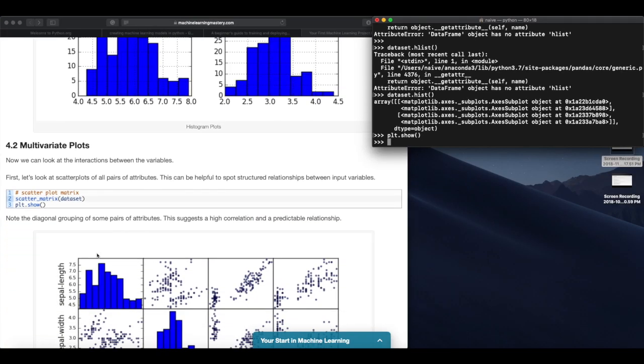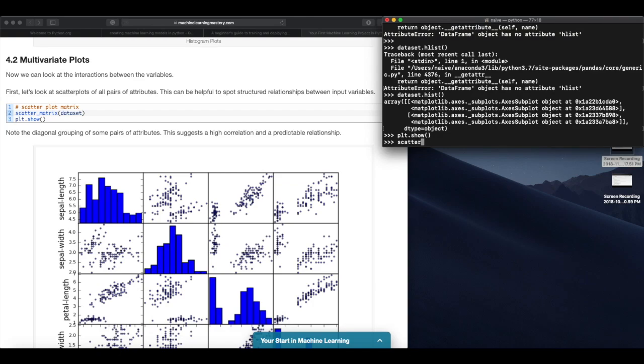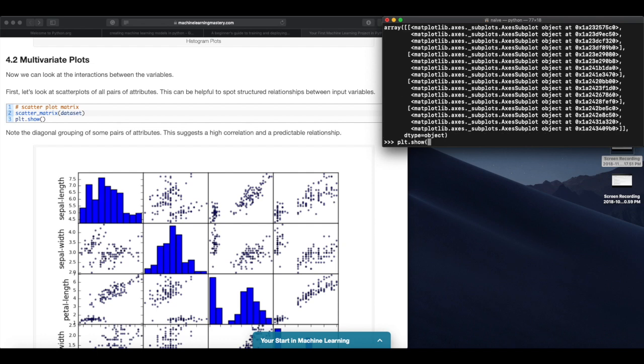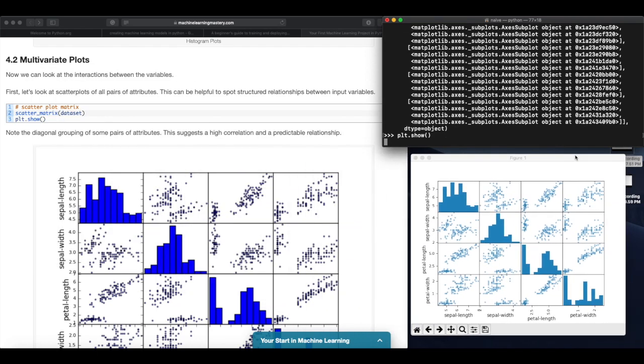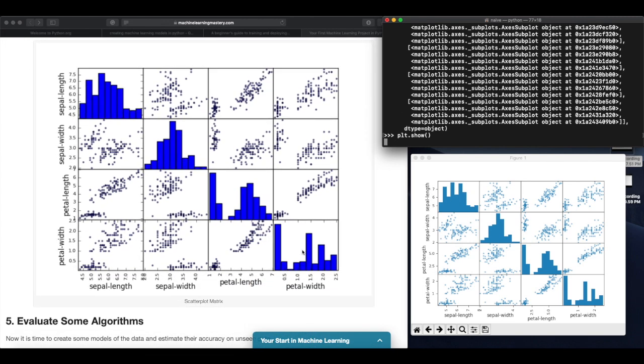It looks like the inputs have a Gaussian distribution. We'll have the multivariate plots, scatter_matrix(dataset), plt.show. So that's the multivariate plot of the dataset. Let's look at the scatter plots of all pairs of attributes. This can be helpful to spot structured relationships between input variables. Note the diagonal grouping of some pairs of attributes. They suggest a high correlation and a predictable relationship.